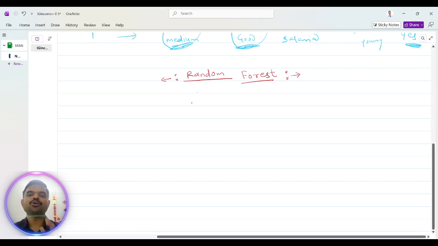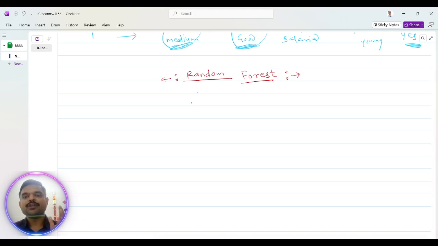Now I will draw a simple example because for random forest we have to use a larger data set. But to explain what is random forest on a tree-like diagram, I will just explain the structure so that you can understand it quickly.